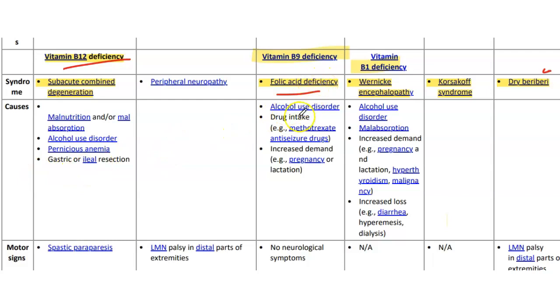In folic acid deficiency, we have alcohol, drug intake like methotrexate and anti-seizure drugs, and increased demand, for example, pregnancy or lactation. What are the causes for B1? Alcohol, malabsorption, increased demand in pregnancy, hyperthyroidism, malignancy, and increased loss, for example, diarrhea, hyperemesis, and dialysis.